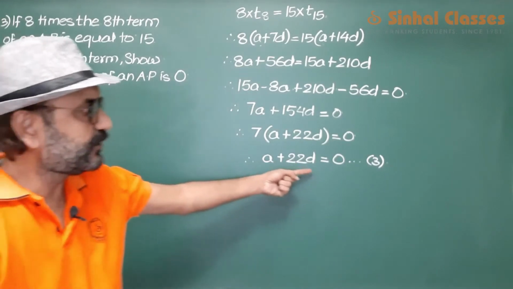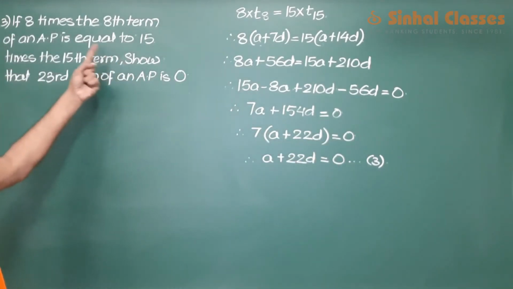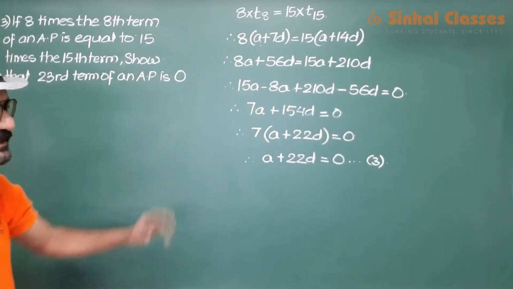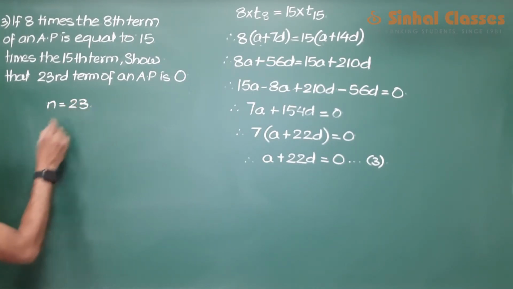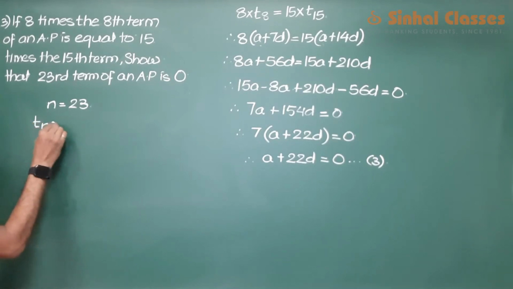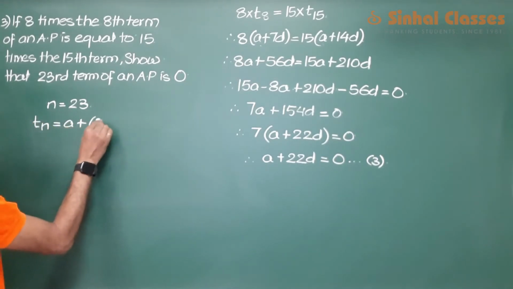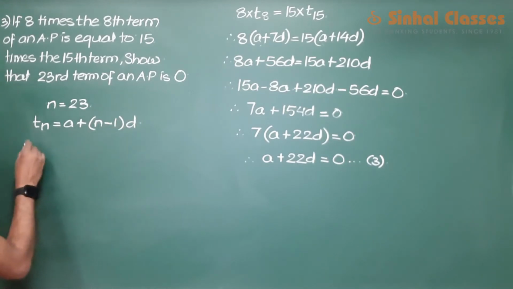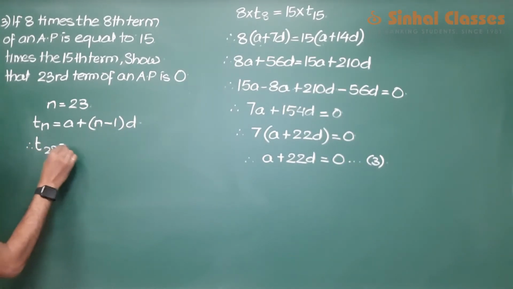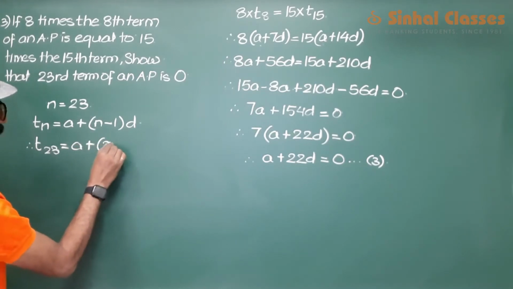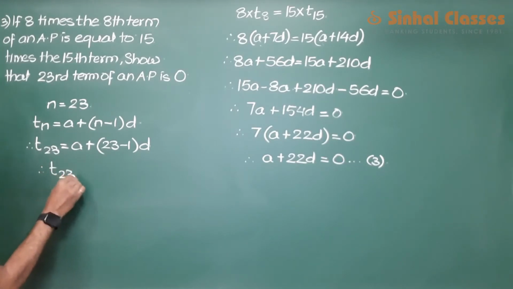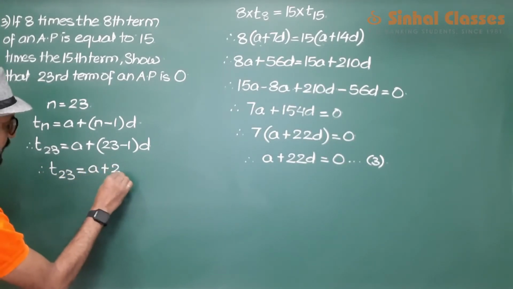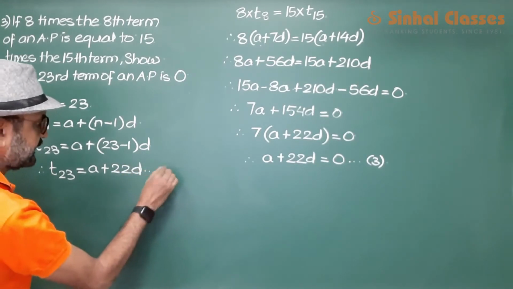Now after getting a plus 22d is equal to 0, we want to show that the 23rd term is 0. Let us take the 23rd term. When n is equal to 23, the nth term is a plus n minus 1 into d, so T23 is equal to a plus 23 minus 1 into d. So the 23rd term is a plus 22d. Take this as statement number 4.